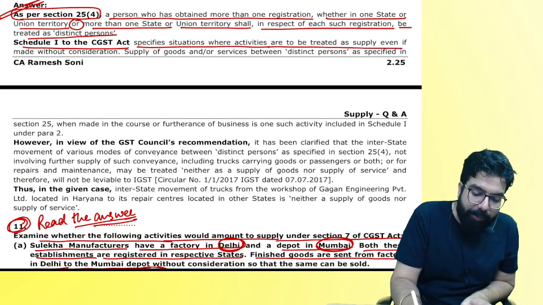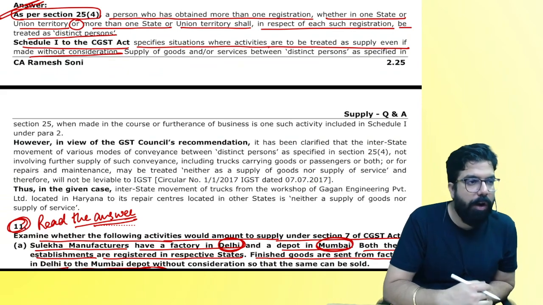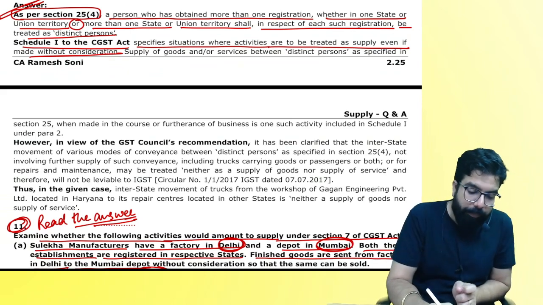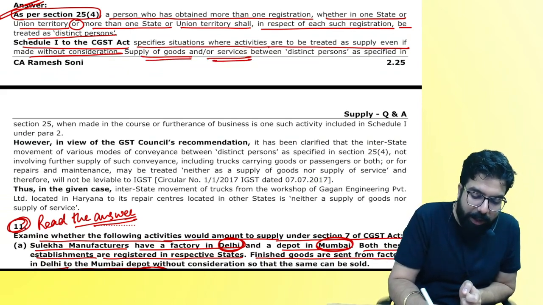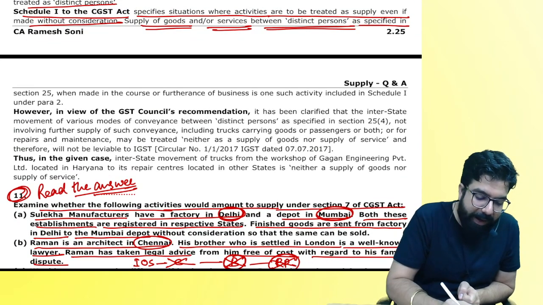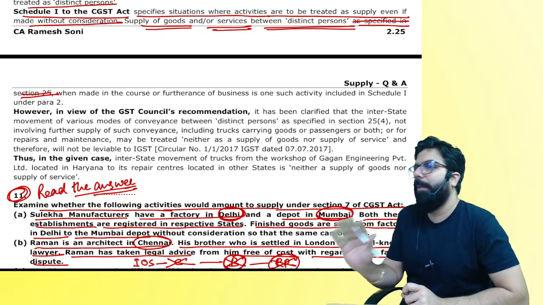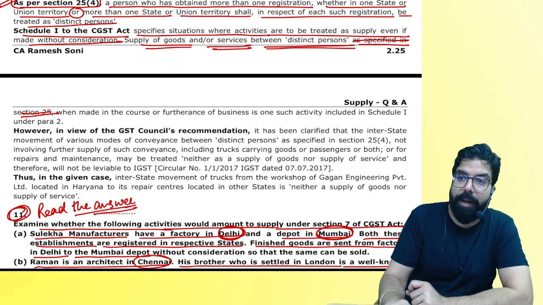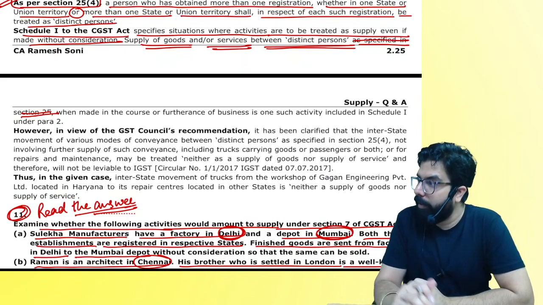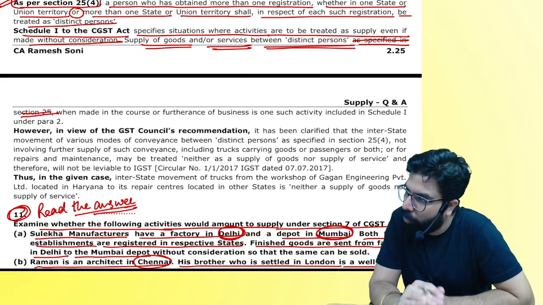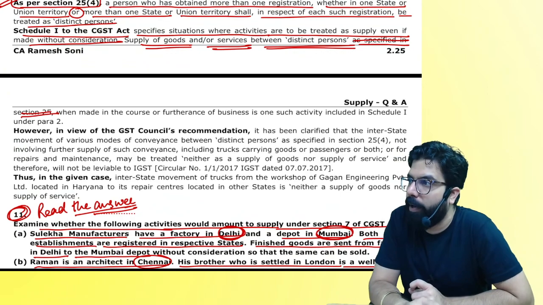Then as per Schedule 1, people, this is the way you have to write. It specifies activities to be treated as supply even without consideration, and supply of goods or services between whom, everyone? Distinct persons as specified in section 25. You don't have to remember the exact wording; you can make it simpler. Don't cut anything. This is the way you exactly have to write. If you don't remember also, it's okay, I'm telling. Can we go ahead, everyone?